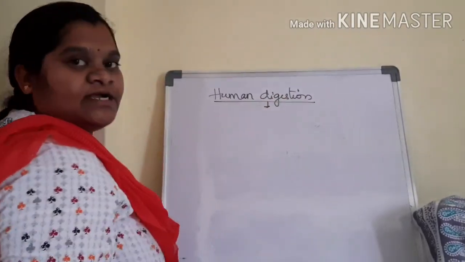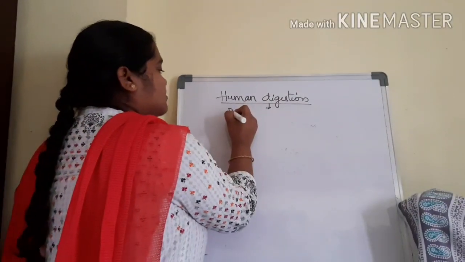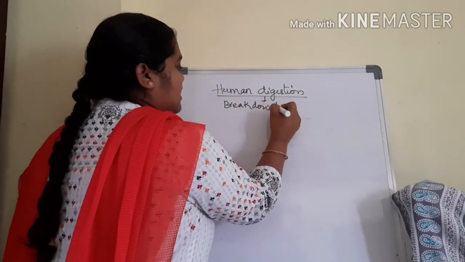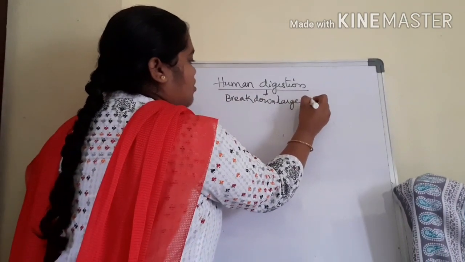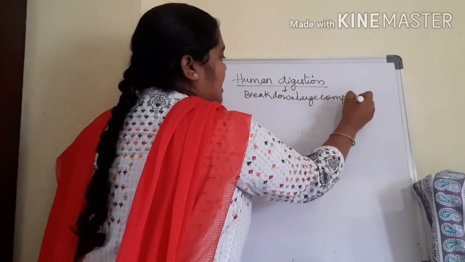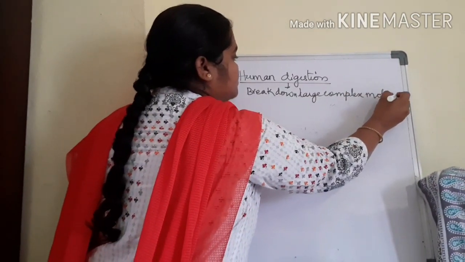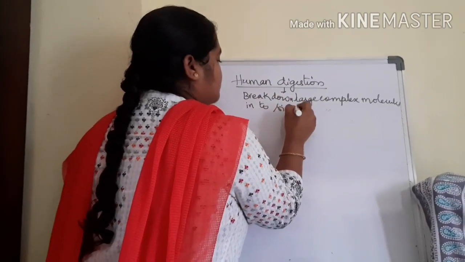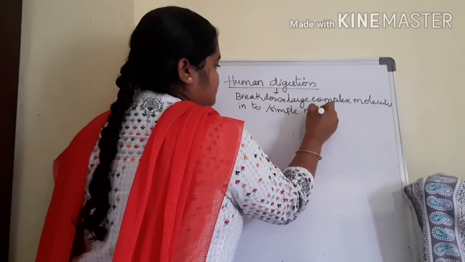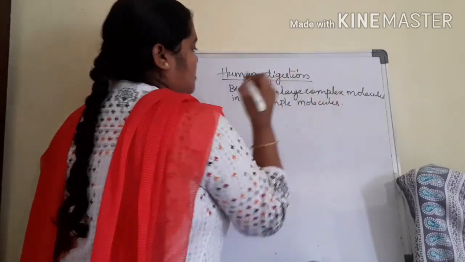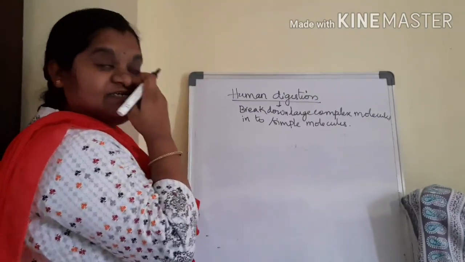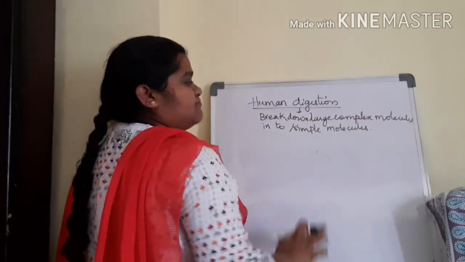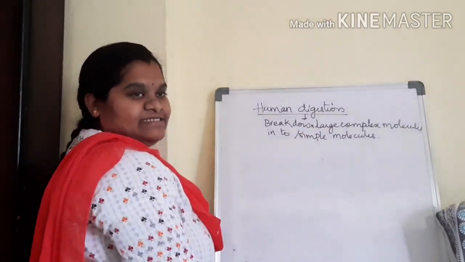Digestion is nothing but the breakdown of large complex molecules into simple molecules. So what is meant by digestion? Breakdown of large complex molecules into simple molecules is called digestion.